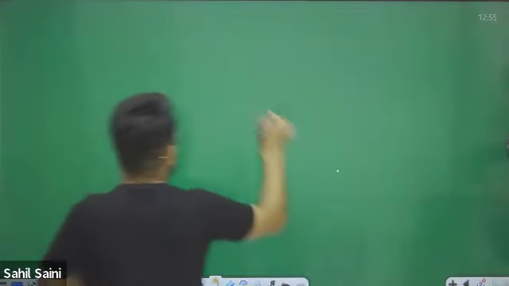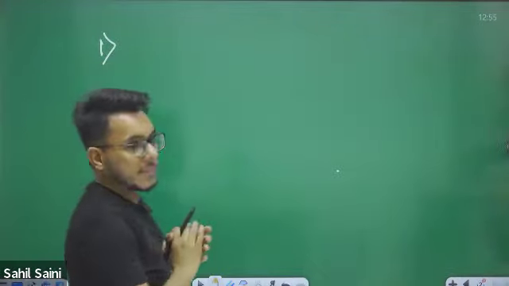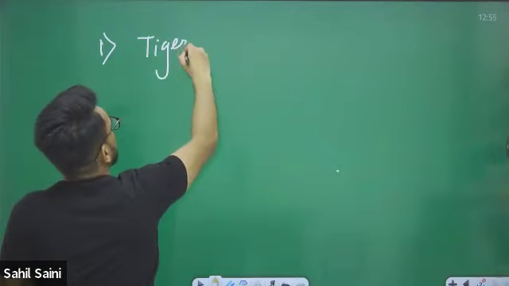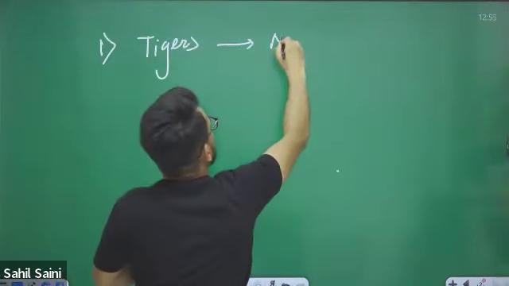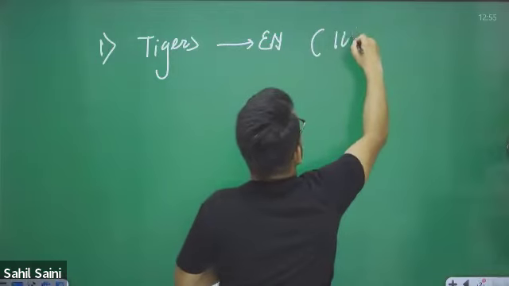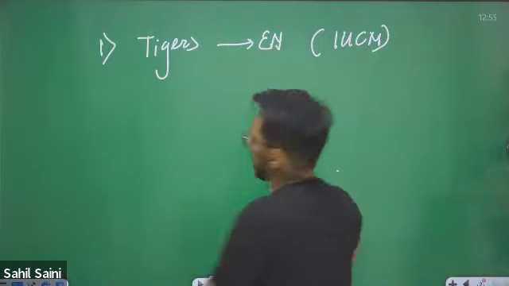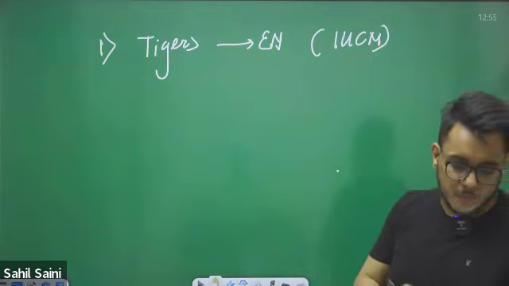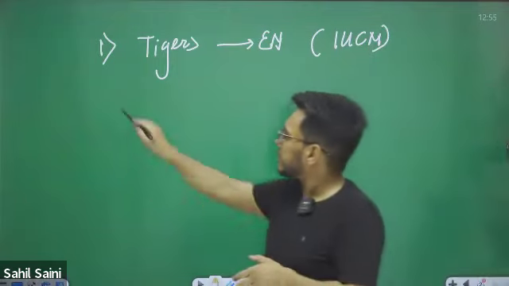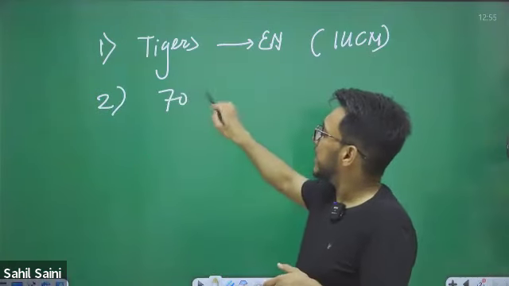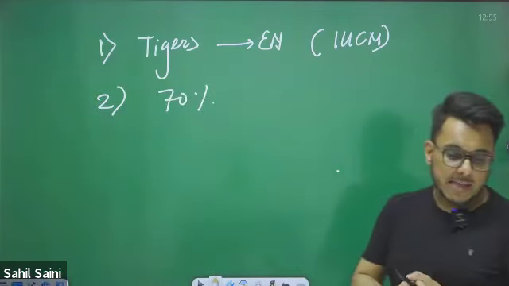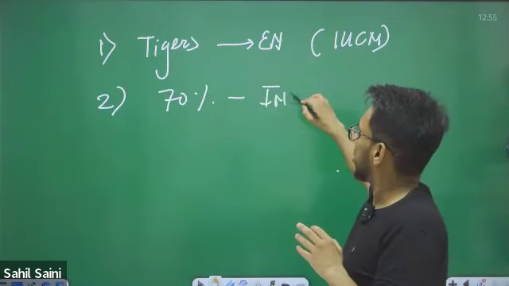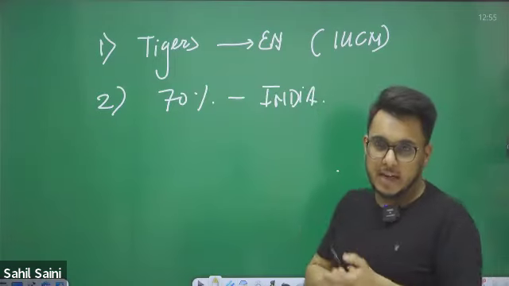Number one, when we talk about the tigers, they have endangered status as per the IUCN Red List. Secondly, 70% of the tiger population in the world is found in India.